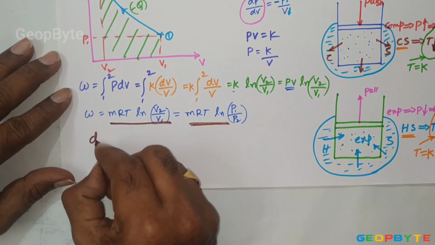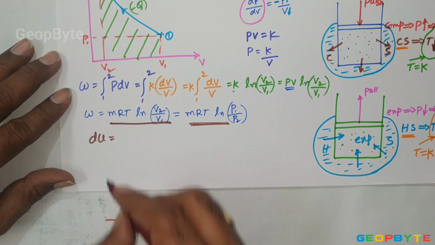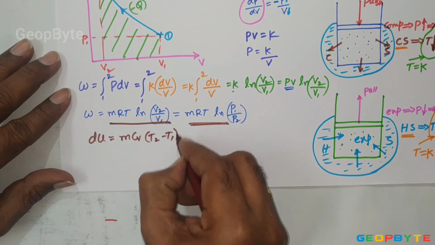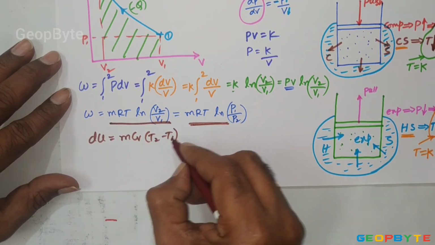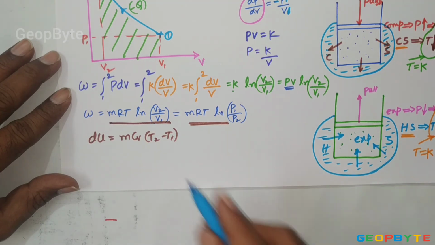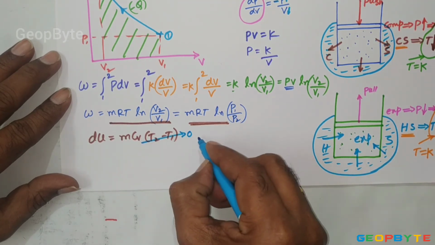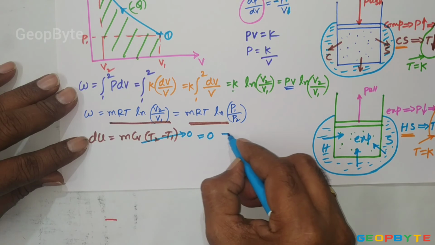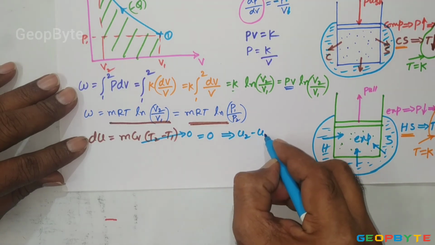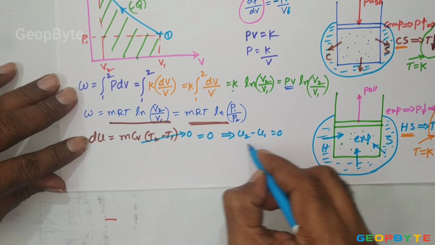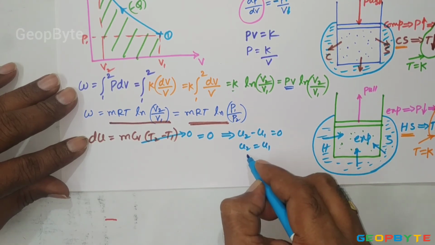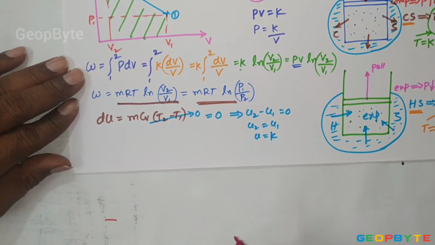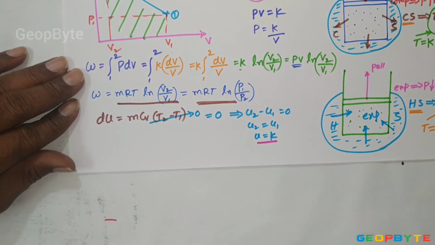Now come to the change in internal energy. dU equal to mCV into T2 minus T1. Since we are discussing the constant temperature process, T2 equal to T1, so this difference will be equal to 0. Change in internal energy, dU, remains 0, which means U2 minus U1 equal to 0, or U2 equal to U1. Internal energy remains constant for the constant temperature process, or for the isothermal process.